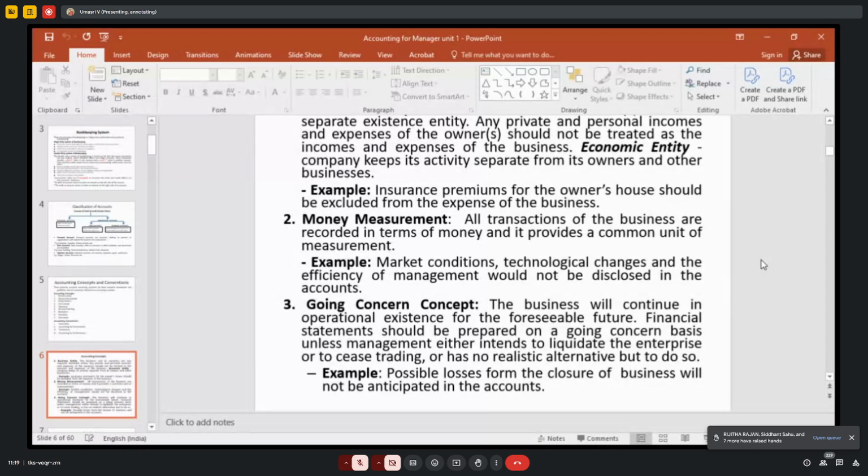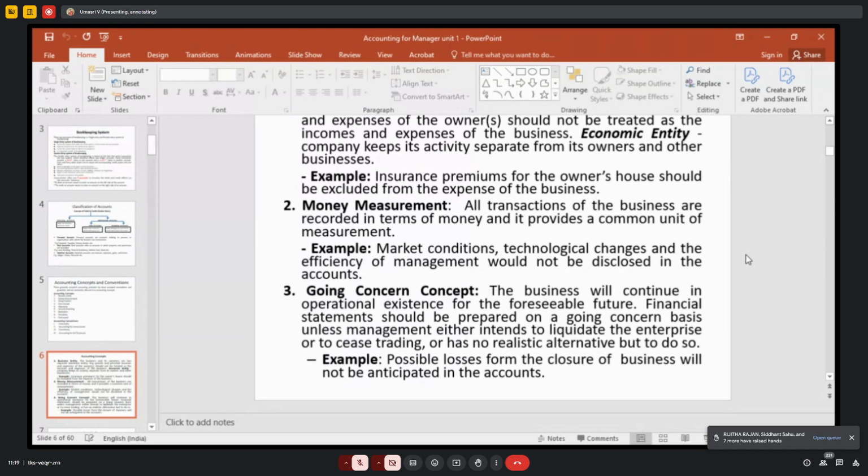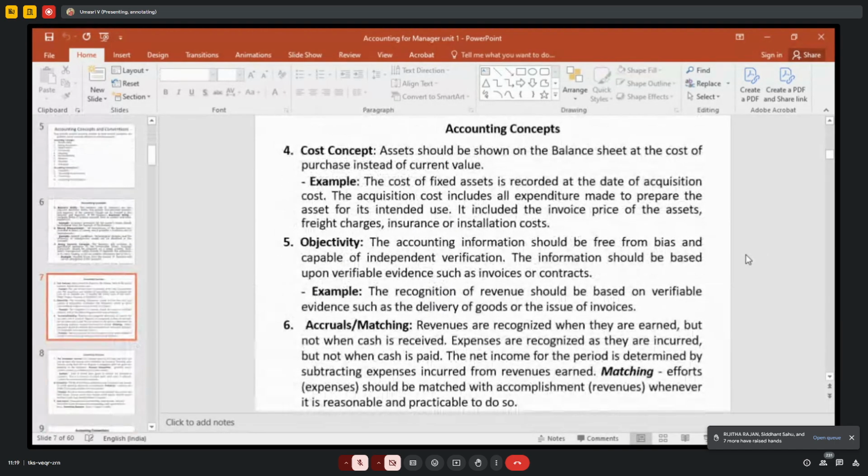So each and every business, when we are starting it, are we going to close within 2 months or 3 months, 6 months, like that? No. We are going to continue forever. The thought of starting the business is to continue forever. That is the going concern concept. The business will continue forever. It will not liquidate. We are preparing accounting based on all these concepts, right? Going concern concept. The next one, cost concept.